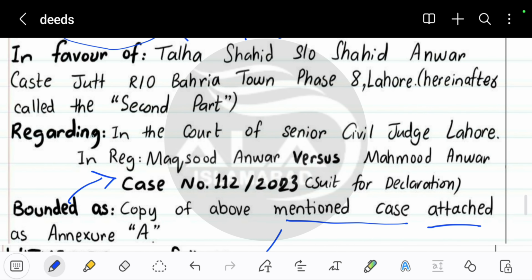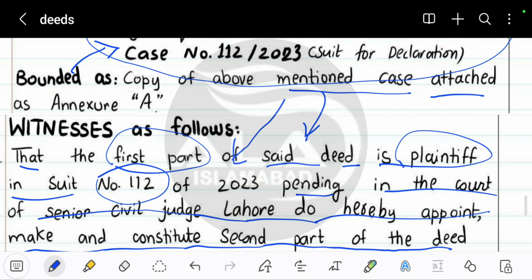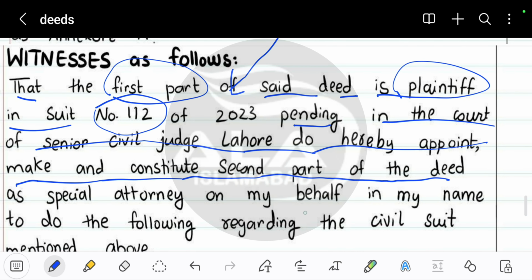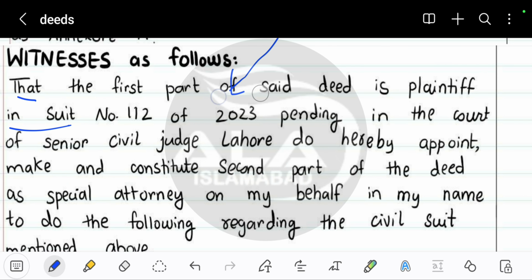Basically you have to include all this here. After writing all that, I'm going to explain each line to you. First part, the person who is making the deed,